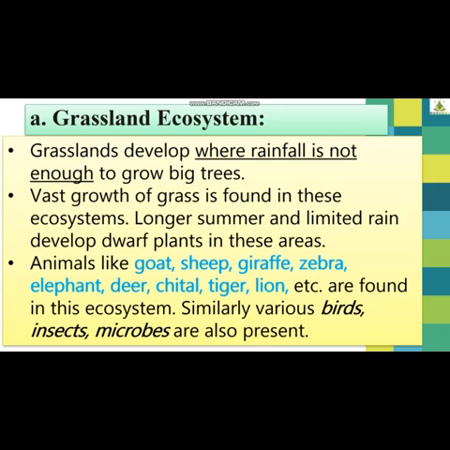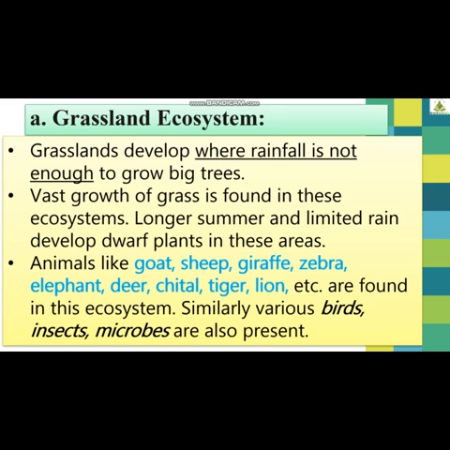Now which animals stay there, in a habitat there? Let us understand that. Animals like goat, sheep, giraffe, zebra, elephant, deer, cheetah, tiger, lion, etc. are found in this ecosystem. These animals exist in grassland ecosystem. Similarly, various kinds of birds, insects and microbes are also present.